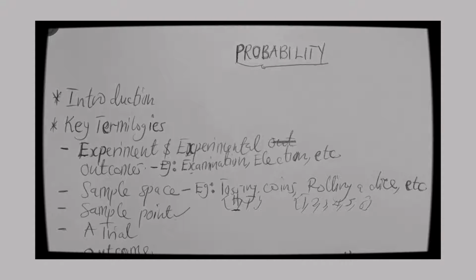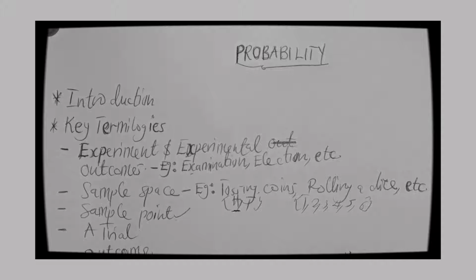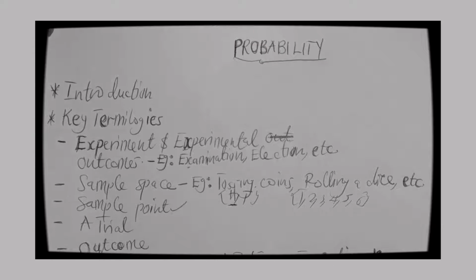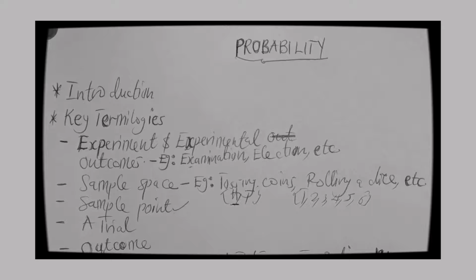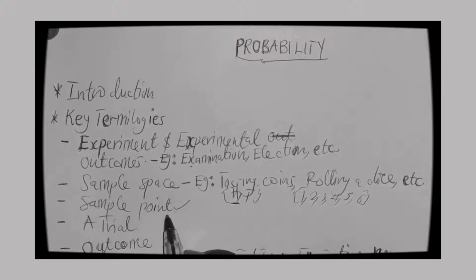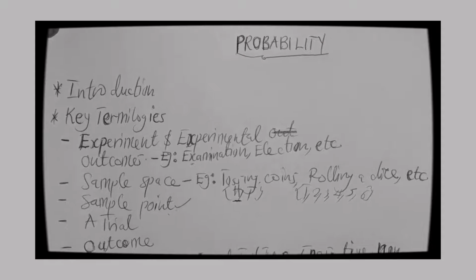So a sample point is an individual experimental outcome that we take from the sample space. It is just a particular experimental outcome, which is also an element of the sample space. So take note of that. That's a sample point. All right, so let's continue.